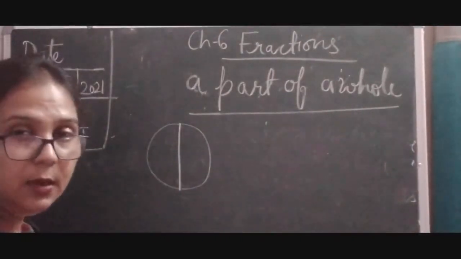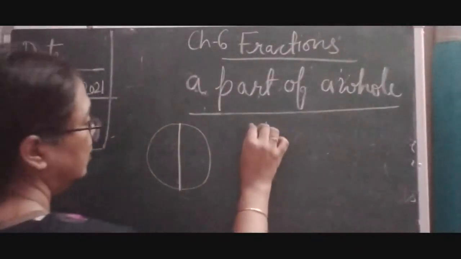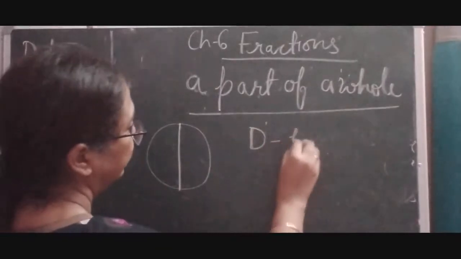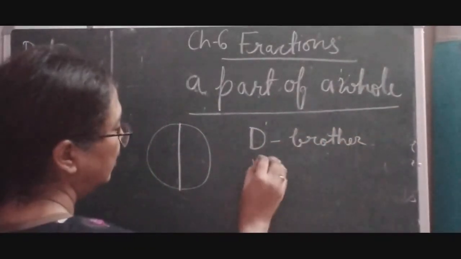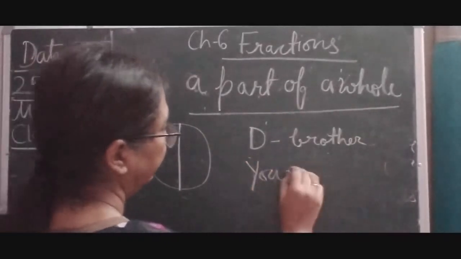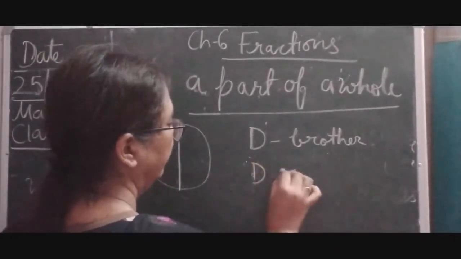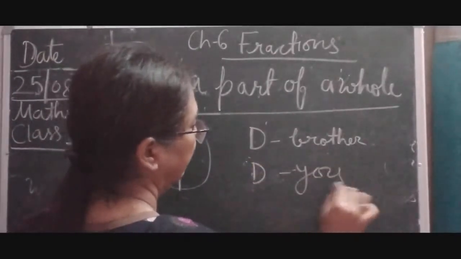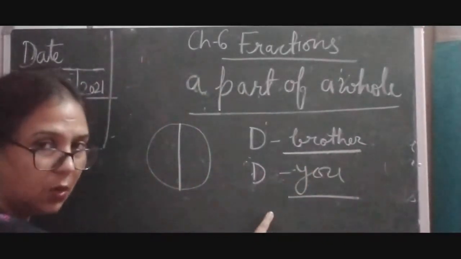Okay, and your brother got one half and you got the other half. It means your brother got half and you also got half.